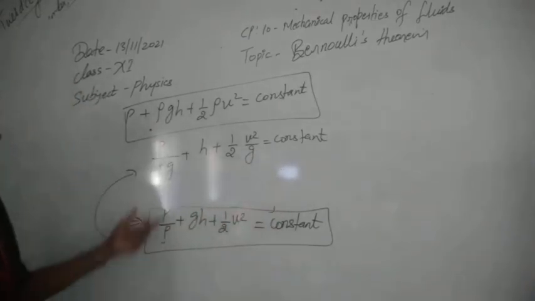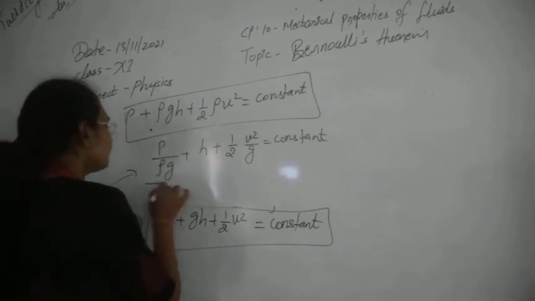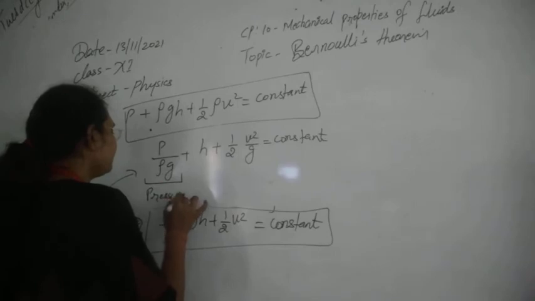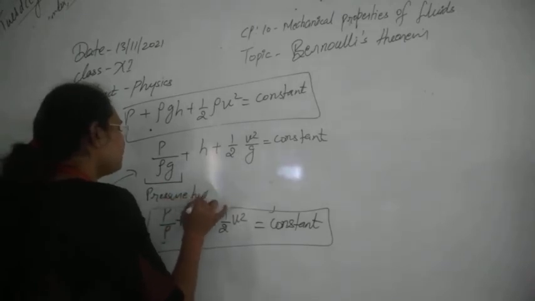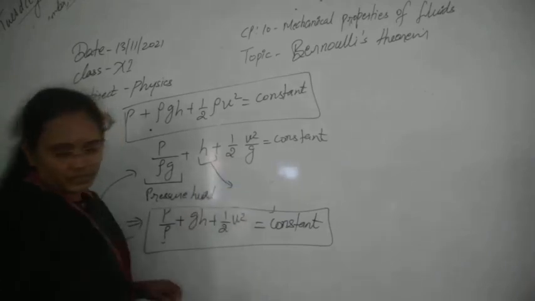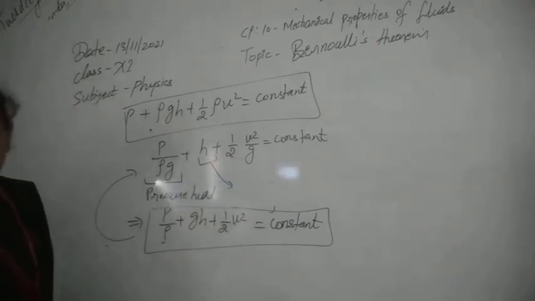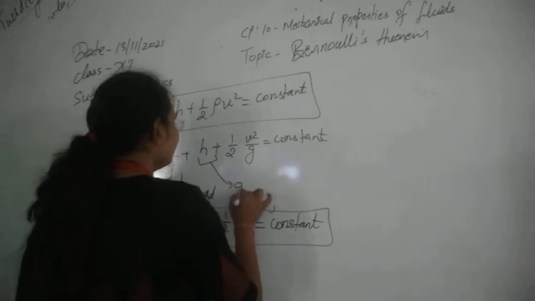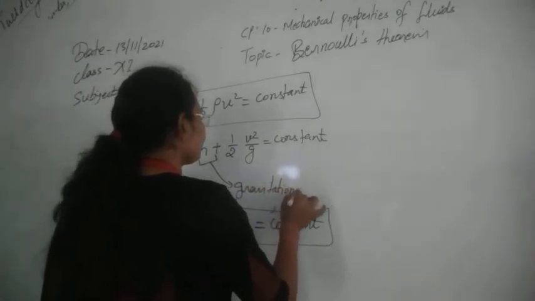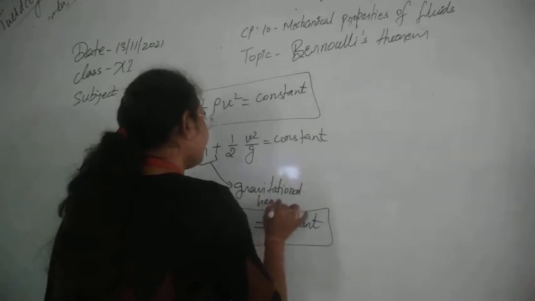Here the first term, this is now known as pressure head. The second term is known as gravitational head.